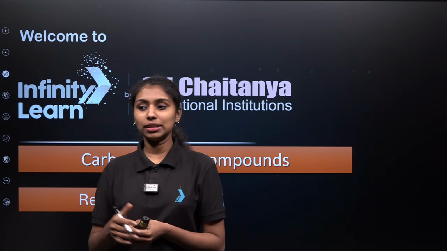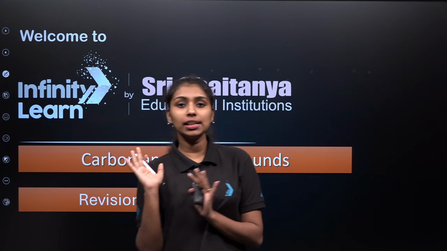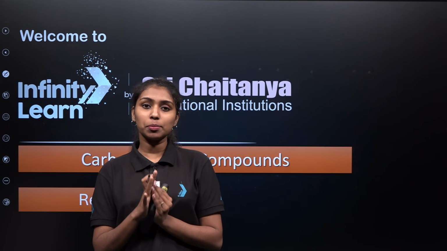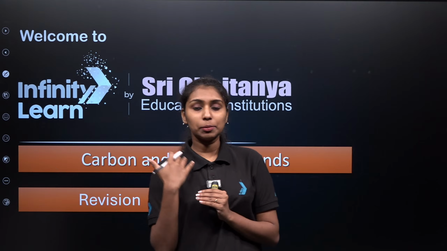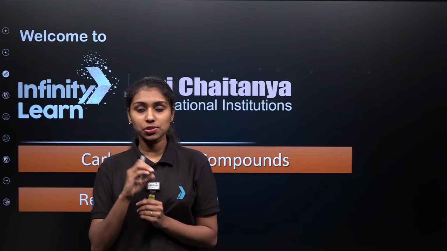At the start of the chapter, we studied the versatile nature of carbon, right? Carbon is the most important element of organic compounds. In carbon and its compounds, we have studied the versatile nature of carbon: its small size and its catenation property. Then we studied the hydrocarbons part.